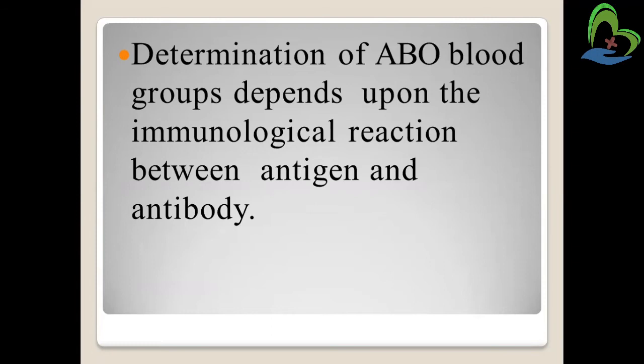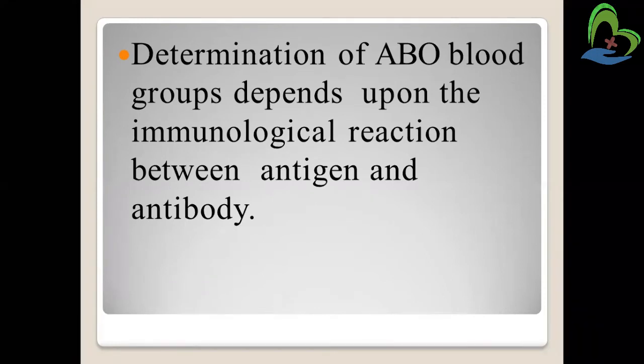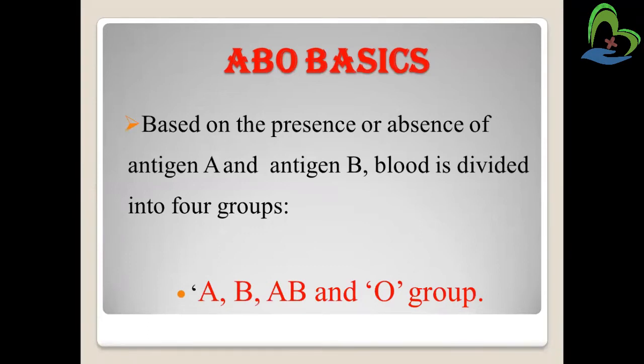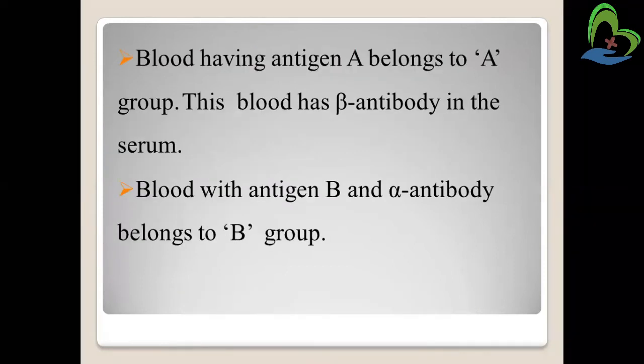Based on the presence and absence of the antigen and antibody, blood is divided into four groups. As we know, the blood groups are A, B, AB, and O.